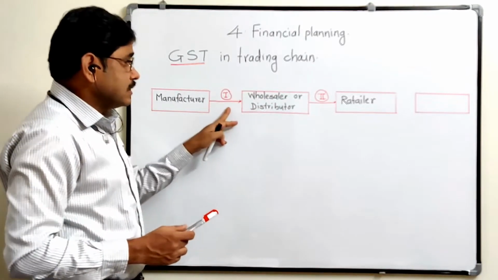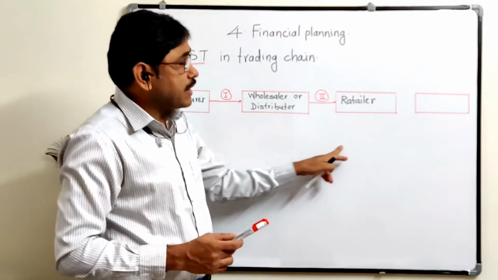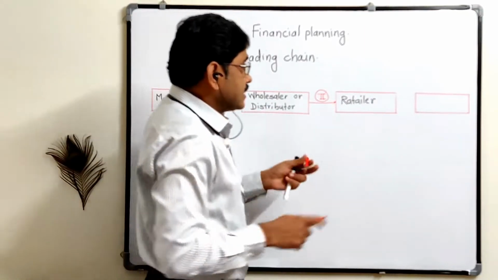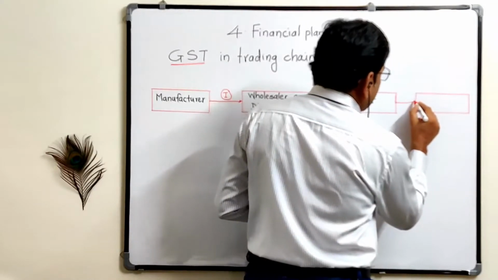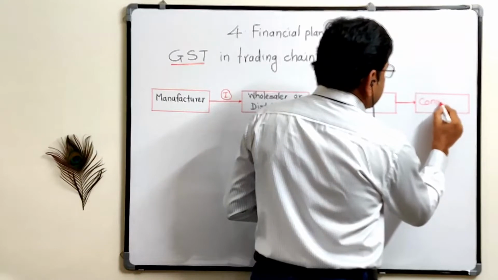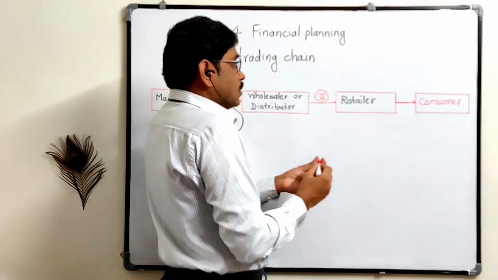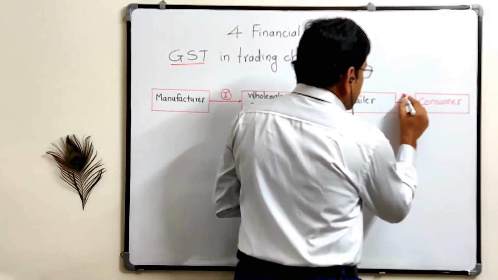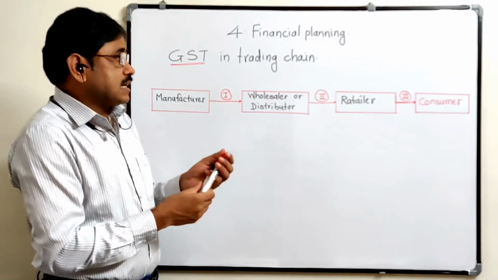Here first GST is paid, here second GST is paid, and here, third, it goes to the home of the customer, called the consumer. We consume, that is why it is called consumer. So this is the third stage, the third transaction.